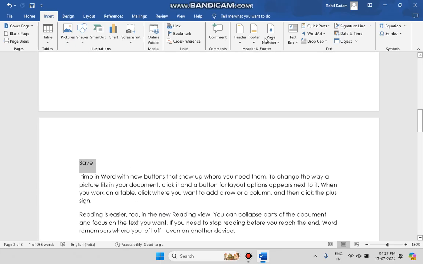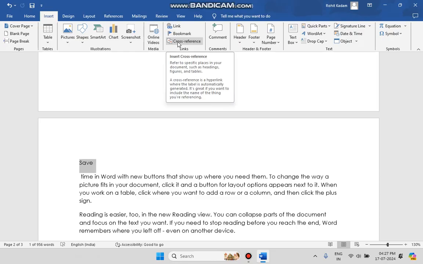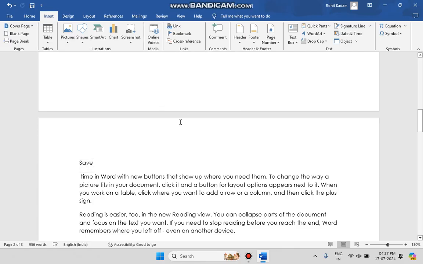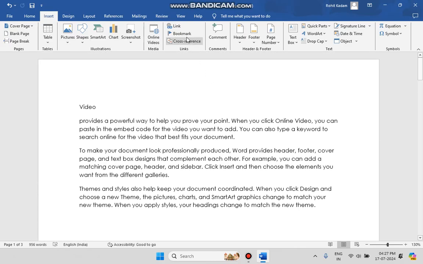Okay, so let me go over here. Now the last one, cross reference. Cross reference means what? Reference to a specified place in your document, such as a heading, figures, tables, etc. Okay. Let me show the cross reference one.